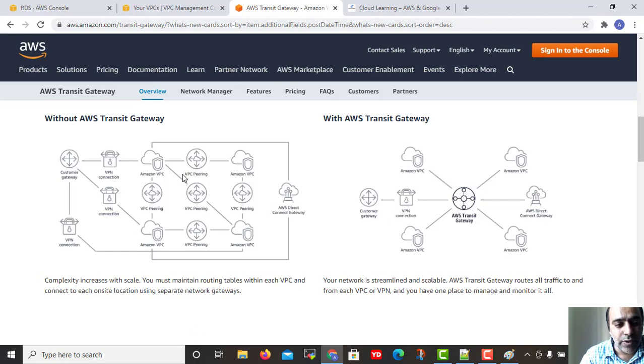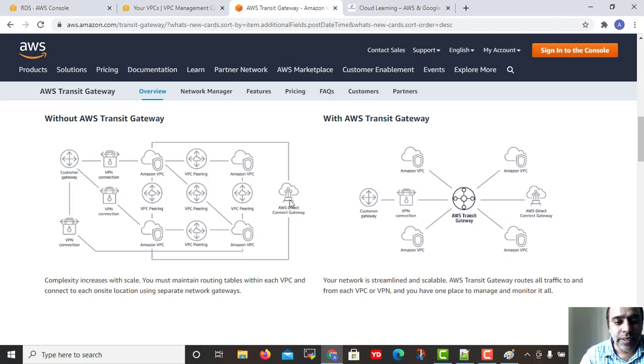So now we don't need to create these multiple peering connections 1, 2, 3, 4 and 5. We just need only one transit gateway. Now if this VPC needs to talk to this, it can, because the transit gateway is keeping the information. So rather than 5 VPC connections, we need only one.